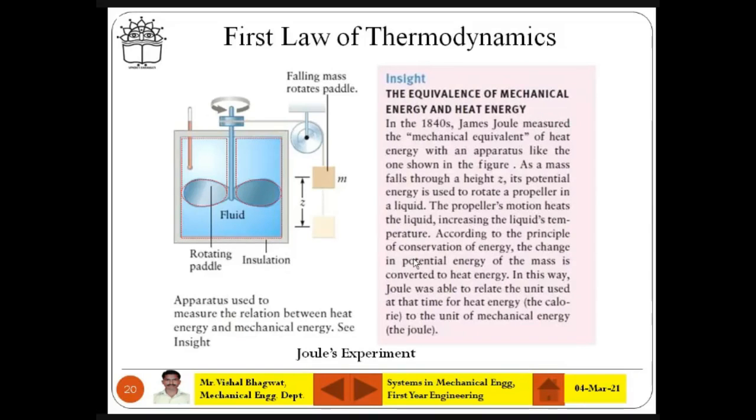Fine. This was the first law of thermodynamics. Joule derived it in 1840, when he kept one apparatus there. This is the apparatus. It is having some fluid. It's a container basically, and it is insulated, inside which there is one propeller. A propeller means it has some pads or a stirrer, you can say, and then there is a thermometer to measure its temperature. And how it is connected, there is a pulley, and some mass is connected to that. So once the mass is moved up and down, it can be lowered, it can be moved upward.